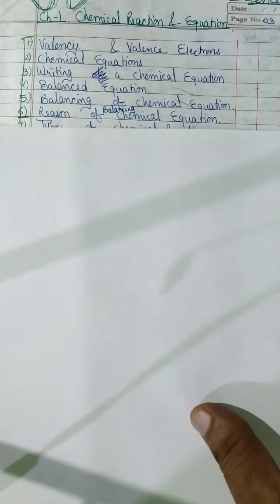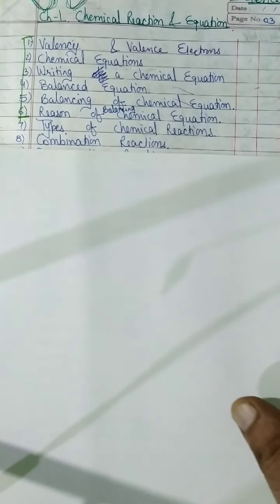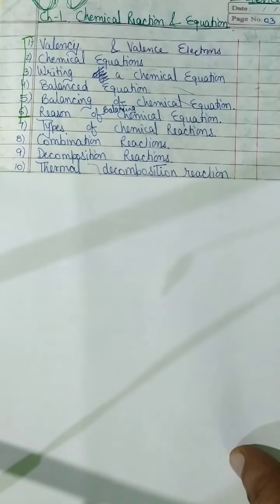Okay, so next are the types of chemical reactions. Now there are many types of chemical reactions, so we should know. The first one is combination reaction. Now these are the subtopics of it. Combination reaction, well, it appears from the name that it is combining of some elements or something, so it is called a combination reaction. The next one is decomposition reaction. Now decomposition reaction means splitting or getting separate. The elements here are getting separate, or we separate the elements, so we call this reaction a decomposition reaction.